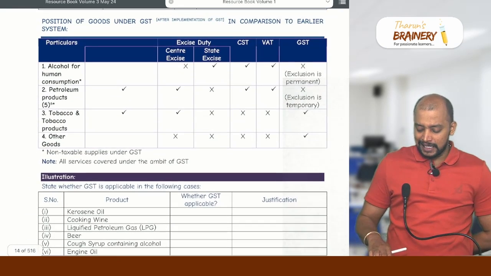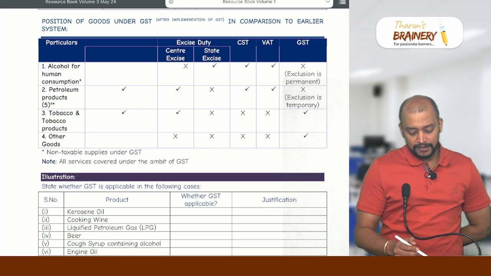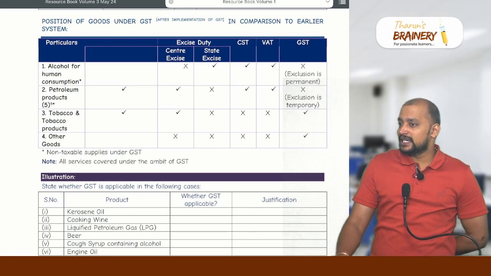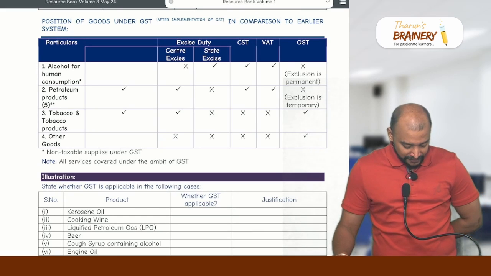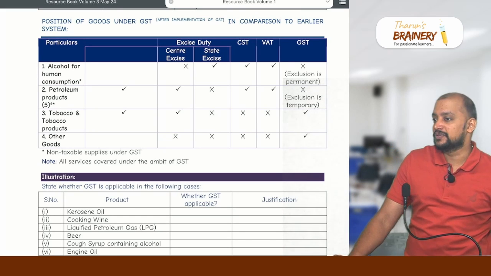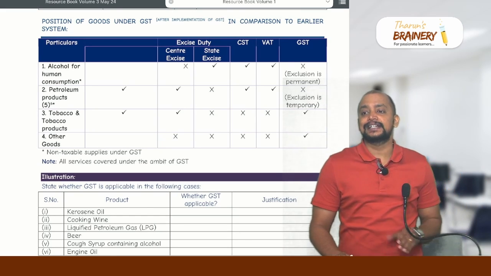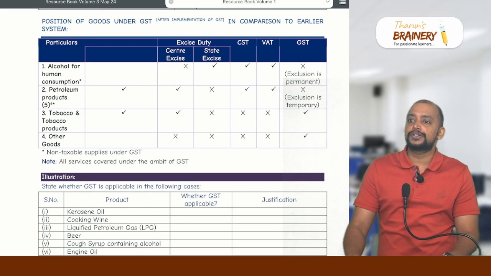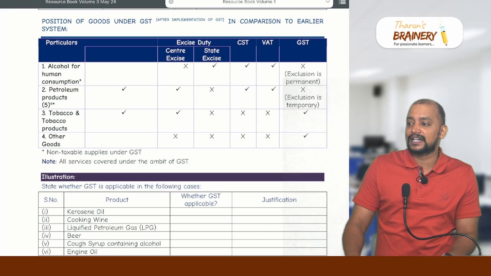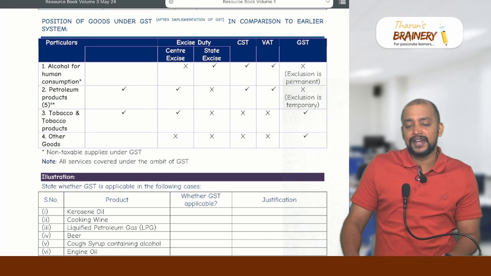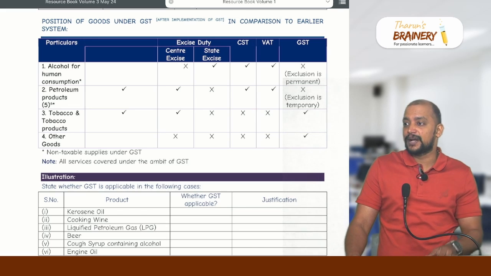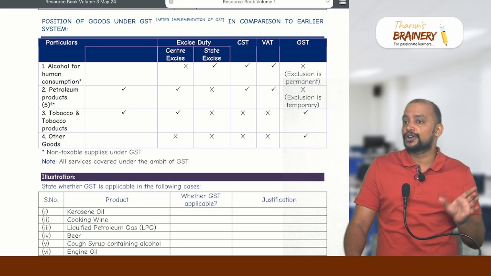Now, why is there no GST on alcohol? Because initially, levy of tax on alcohol was a state subject. It was given in the state list under the 7th Schedule to the Constitution. The 7th Schedule contains the powers of the central government and state government, wherein the power to levy tax on alcoholic liquor was given to the state government from day 1 in the Constitution.